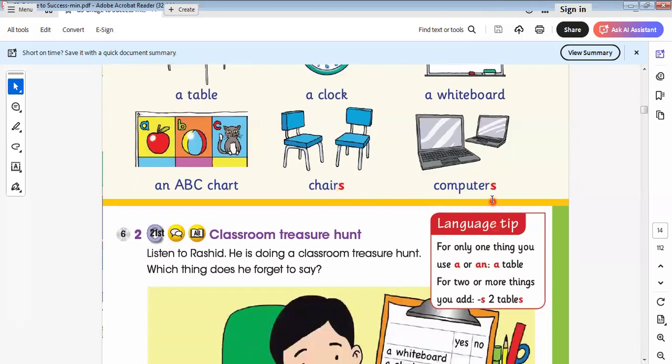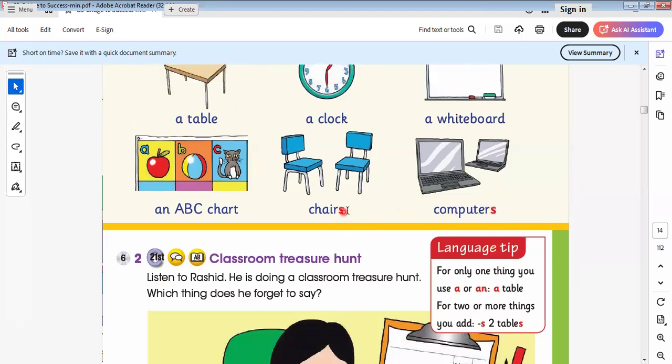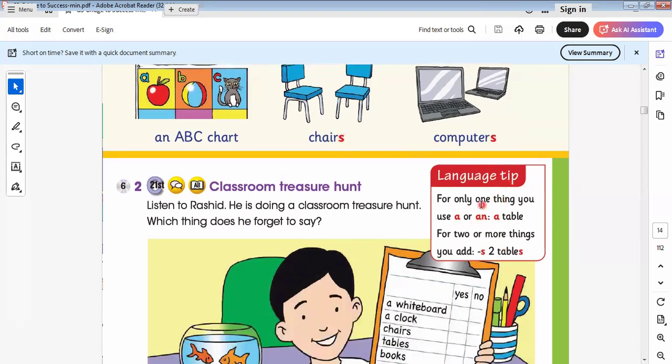I would like to say that anything more than one, we add s to the noun, like this: chairs and computers. Here I am making a note about the grammar structure, which is adding s to nouns that are more than one. And we use a or an with singular things.